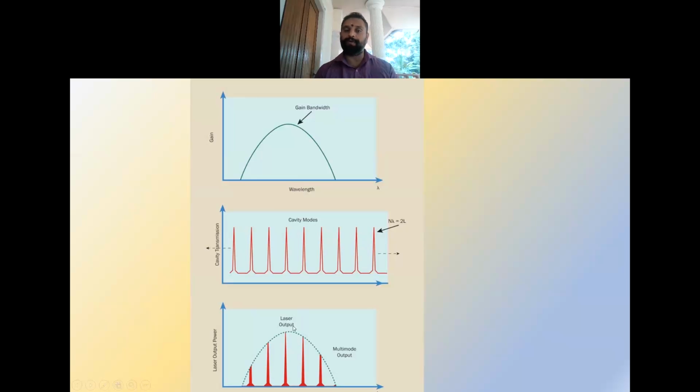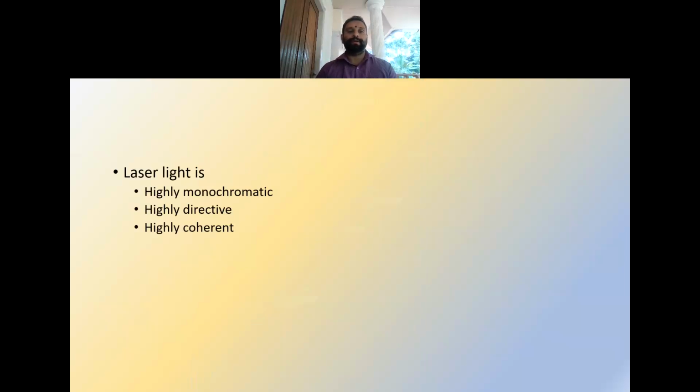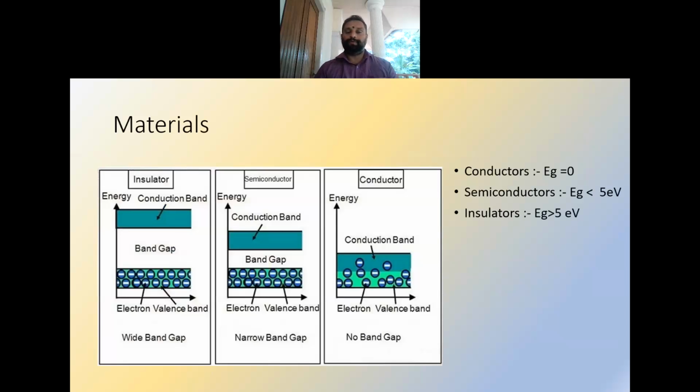Even though a lot of longitudinal modes are generated inside the cavity, not all of them will be sustained. Only those wavelengths within the range of this gain will be sustained in the cavity, and will come as the output of the laser. So the laser light is highly monochromatic, highly directive, and highly coherent.